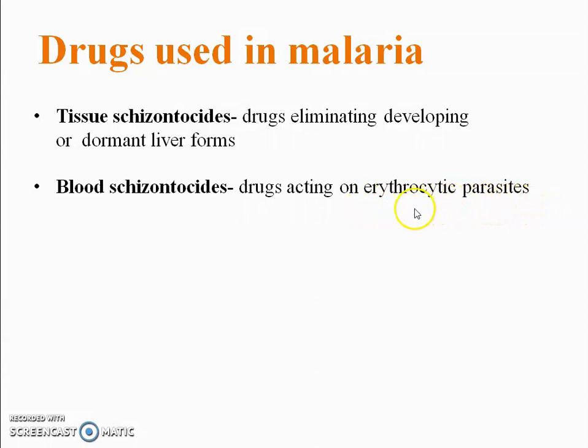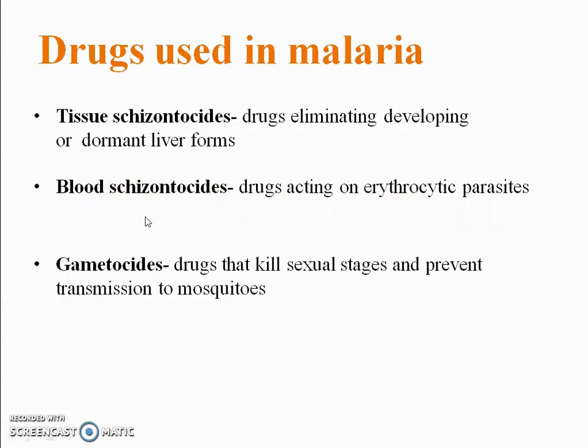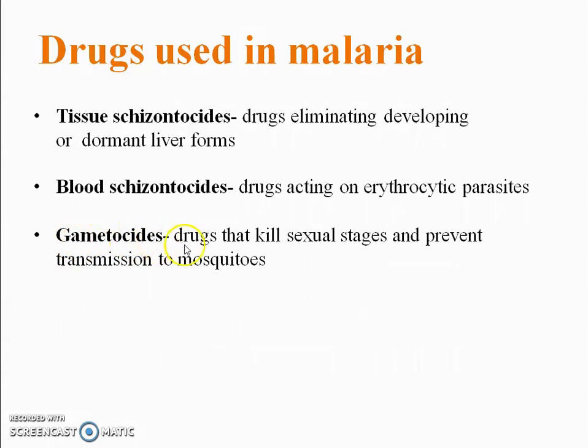When the schizonticides enter the RBC, at that time blood schizonticides are effective. Gametocides: drugs that kill the sexual stage and prevent transmission to the mosquito. When gametes are produced, that is female gametes and male gametes, at that stage gametocides kill those gametes and prevent transmission to mosquitoes.